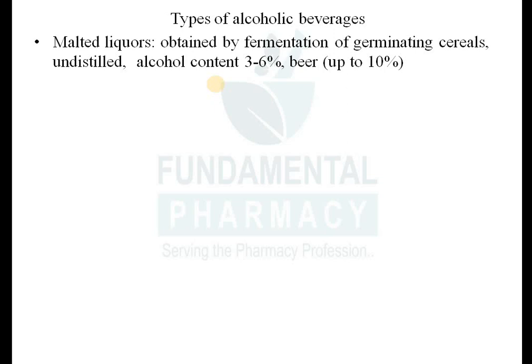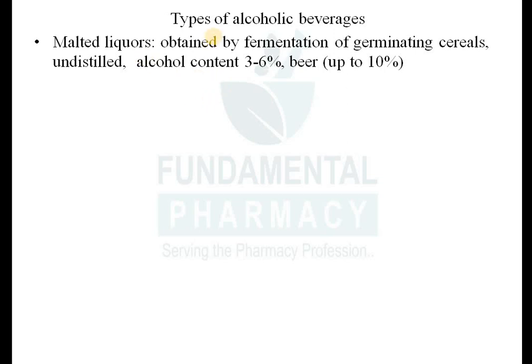There are different kinds of alcoholic beverages. First one is malted liquors. The alcohol in this liquor is obtained by fermentation of germinating cereals, grains and all that. That alcohol is not separated, it is undistilled. The alcohol content in this kind of preparation is around 3 to 6%. If you take the example of beer, it consists of around 8 to 10% alcohol, volume by volume. So that is a malted liquor.